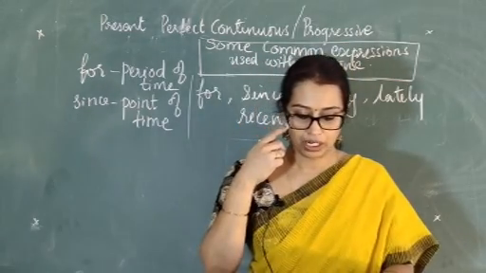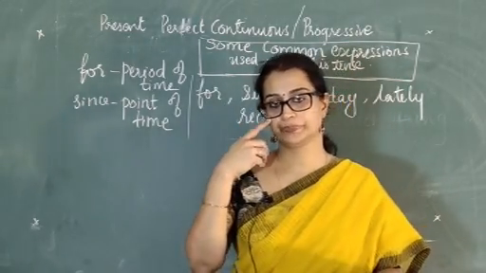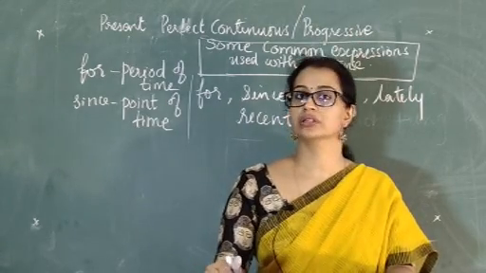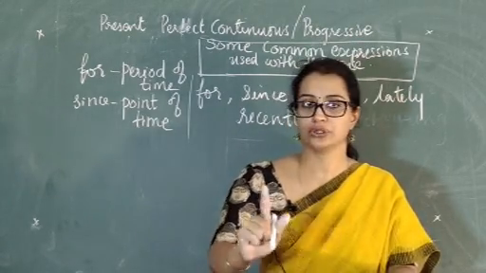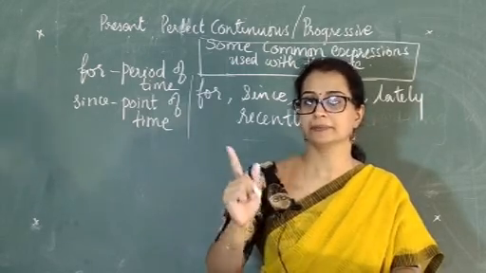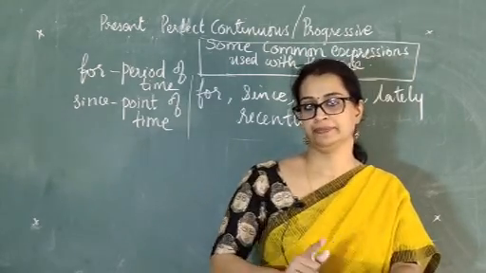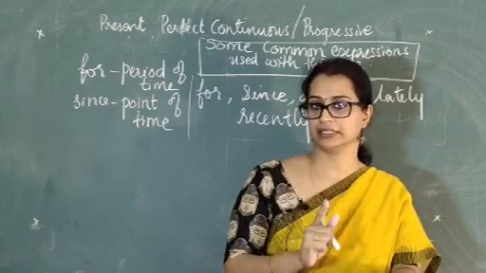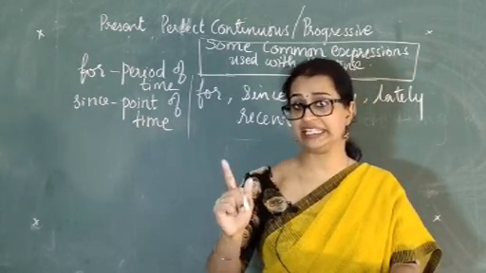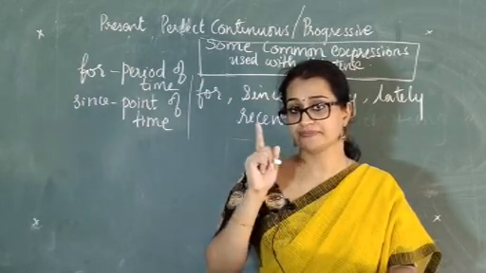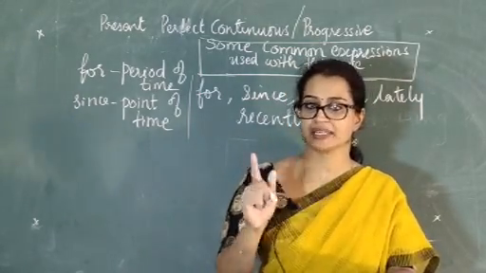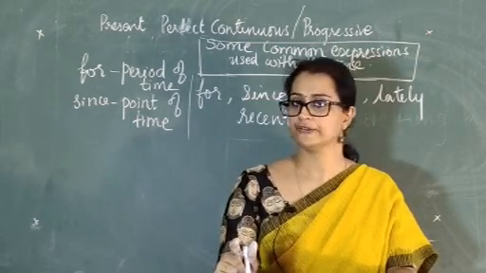Okay, now let's move on to the next very important section of present perfect continuous tense. Now you understood the rule of present perfect continuous tense: has or have been plus the ing form.